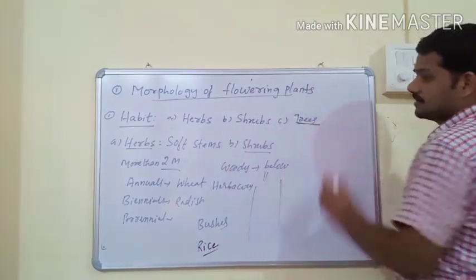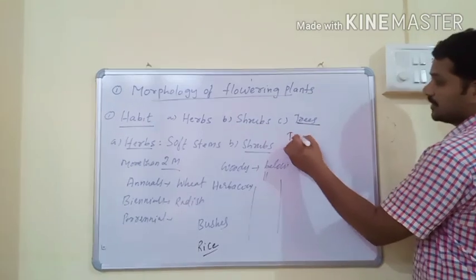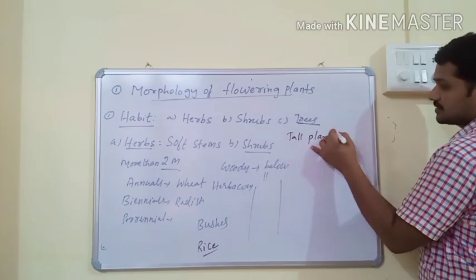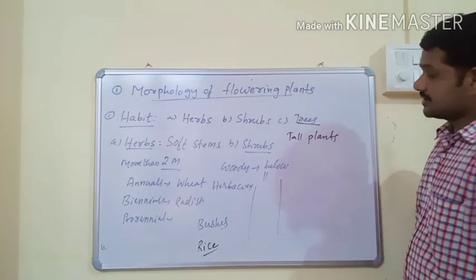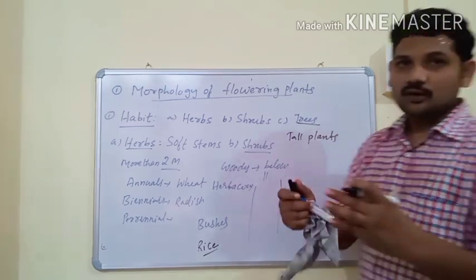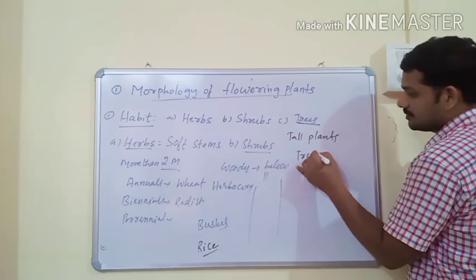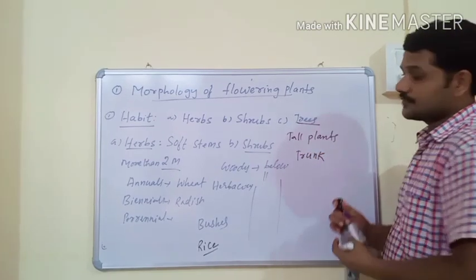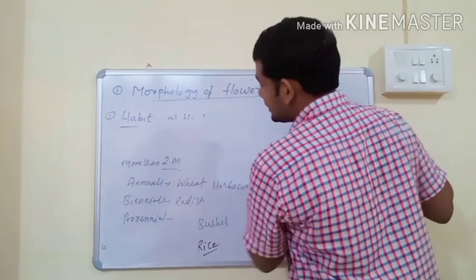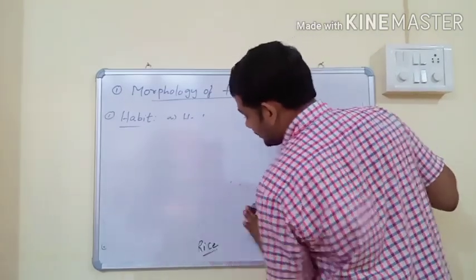Next, trees. So what are trees? They are tall plants. Tall plants are known as trees. Trees have a stout and woody stem, and this stout and woody stem is known as the trunk. And this trunk, the trunk of trees, is usually of three types.